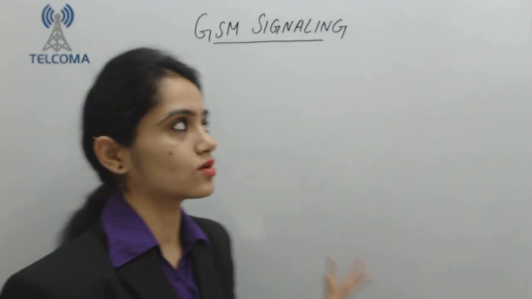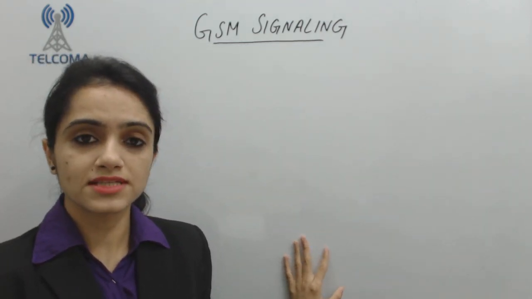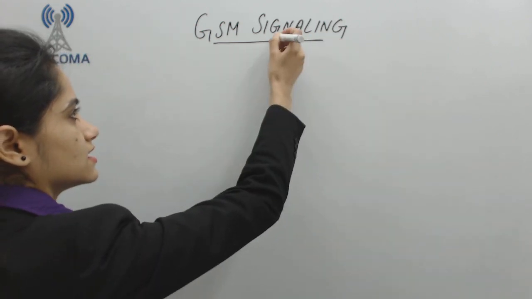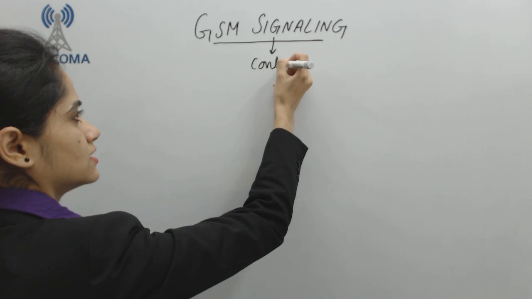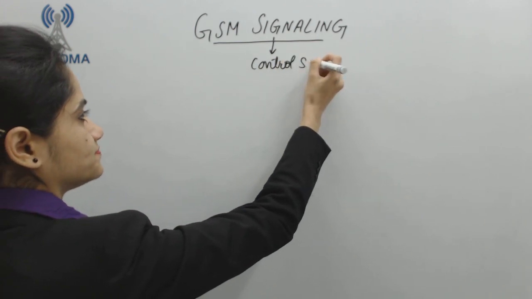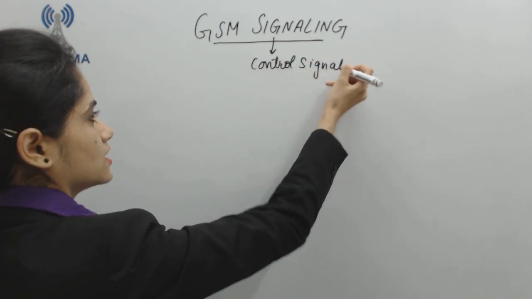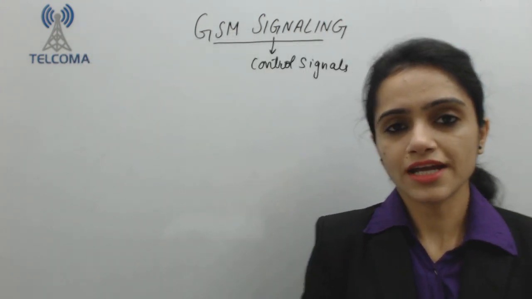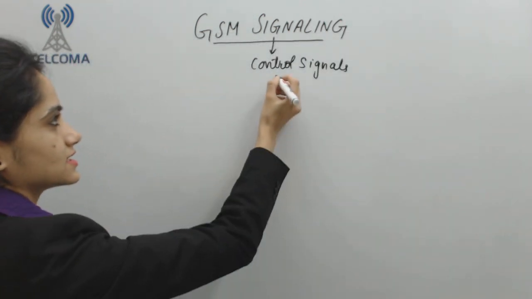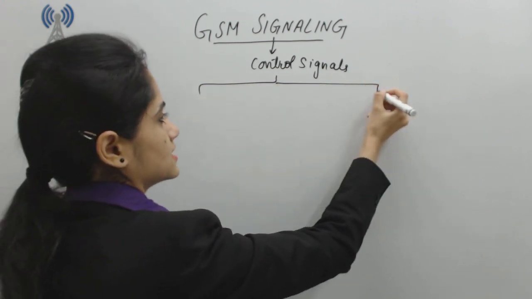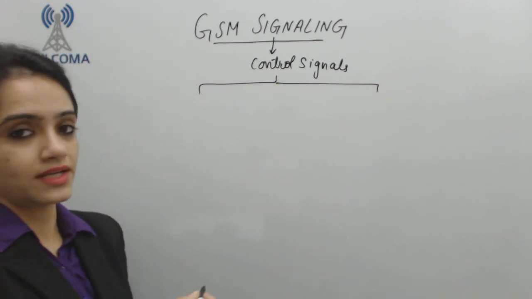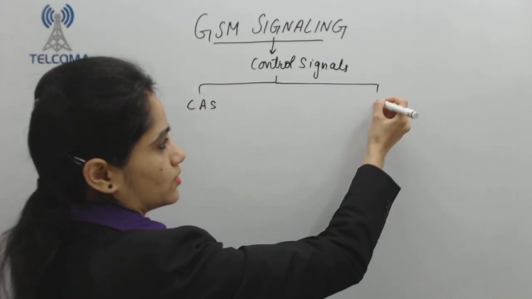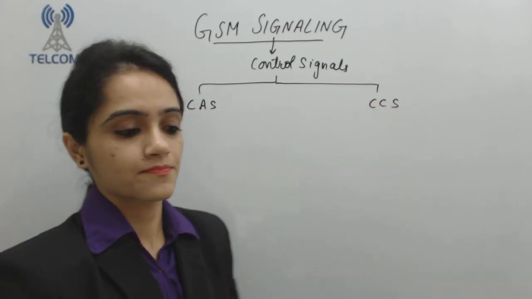Hello, in this class of GSM signaling, we will be studying about various signaling types. Signaling is basically control signals. Control signals are required for processing. That's why we have various signaling types, and this signaling type is divided into two categories. First one is CAS and another one is CCS.